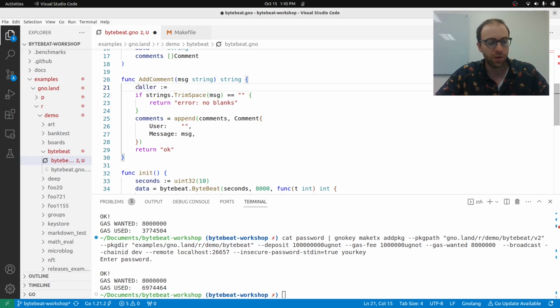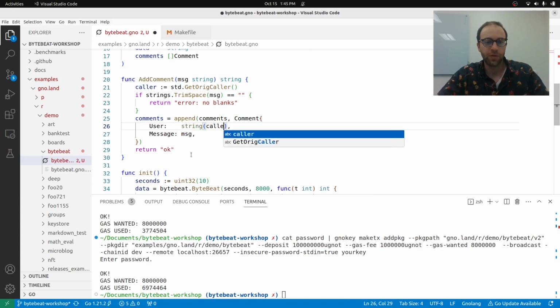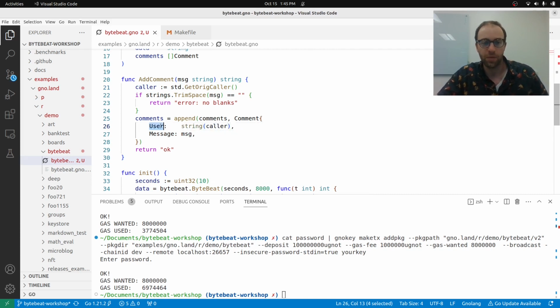So the caller is going to be std.GetOrigCaller. This will get the original caller. And you can do all sorts of other things. I'm doing the most simple thing right now. It's just getting the caller, and we're going to use that string of the caller as the name of the user. Very, very simple.